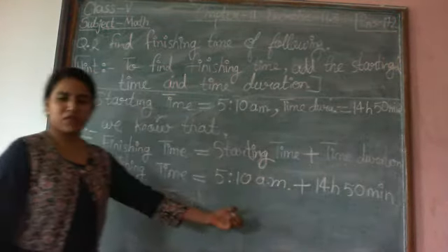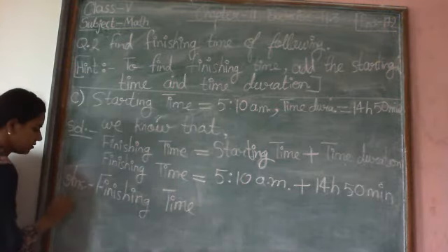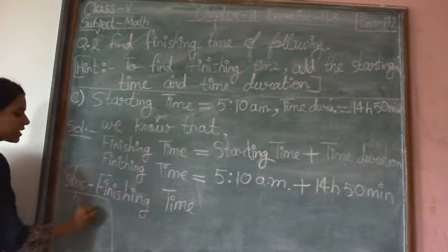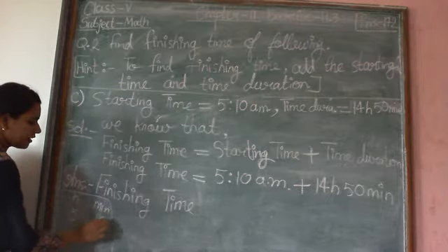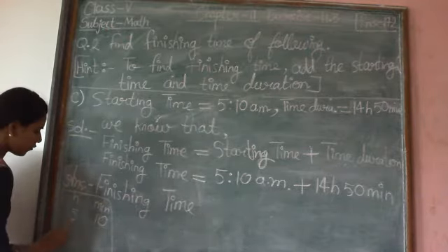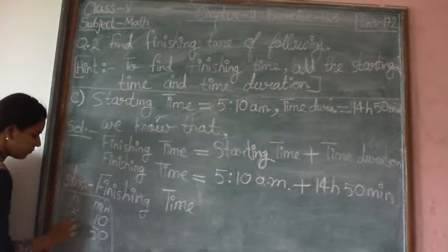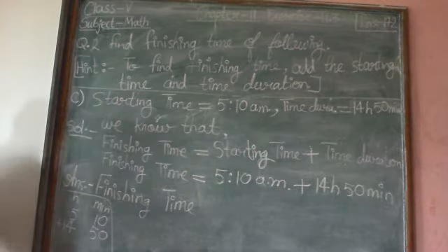Now we have two times and we want to add them. So in rough work, arrange both numbers column wise in hours and minutes columns. We will write 5 in hours column and 10 in minutes column, and then 14 in hours column and 50 in minutes column. Now we are applying addition operation, so put a plus sign.